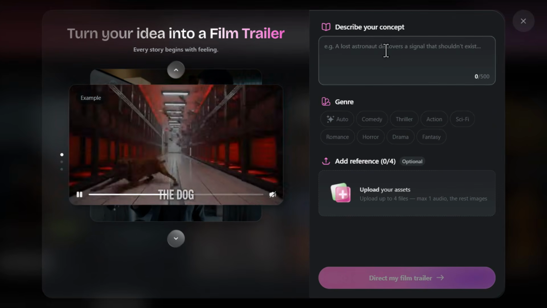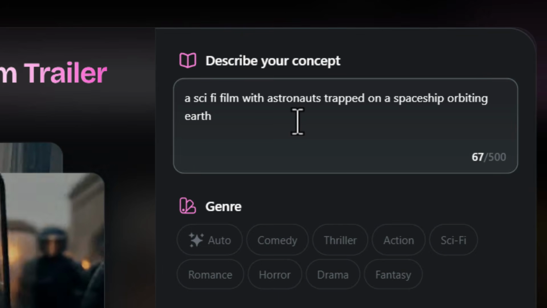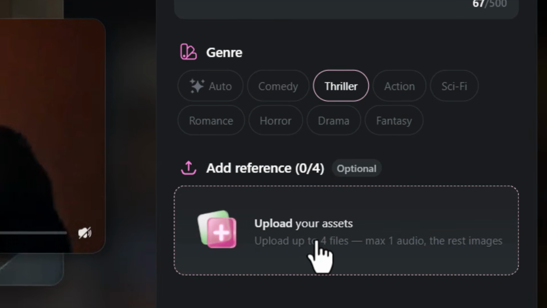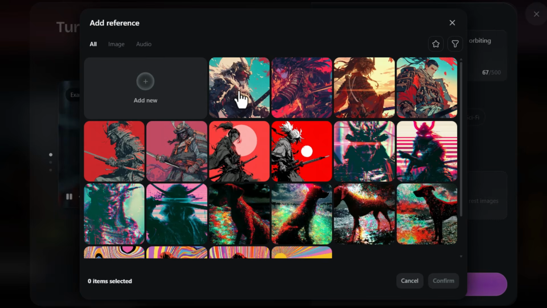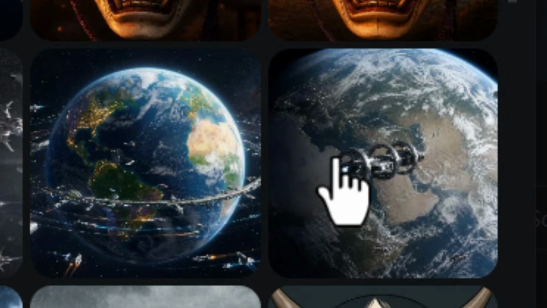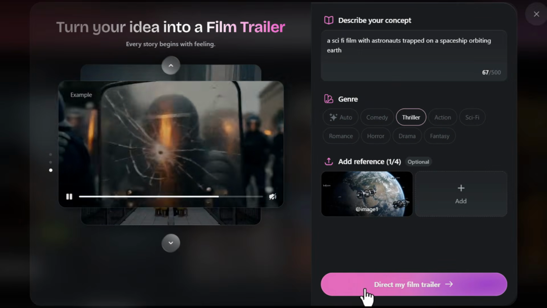And I can describe my concept, something like a sci-fi film with astronauts trapped on a spaceship orbiting Earth. I can then choose the genre, so I might go with thriller. I can add my assets in there, so if I click on that, I can even go through some of my generations here to see if there's anything here I want to add. So maybe I choose this with the picture of the spaceship, go to confirm, and I can say direct my